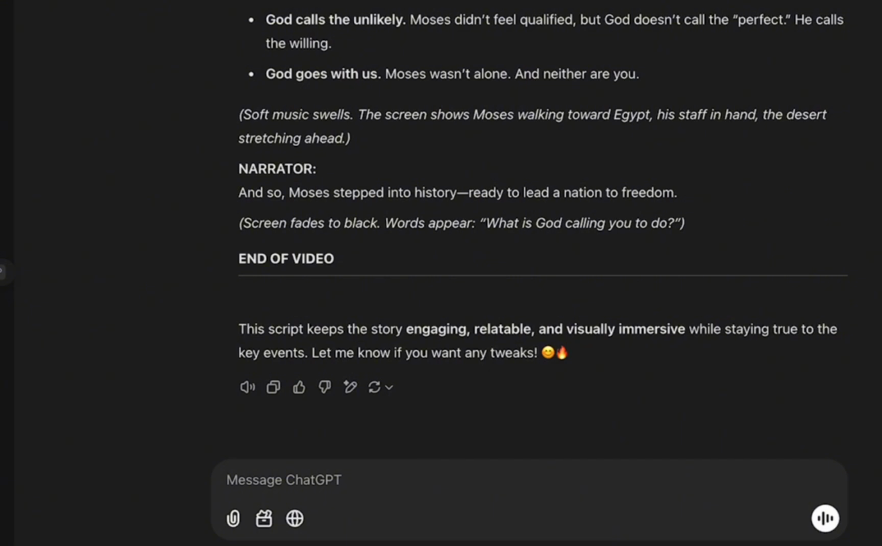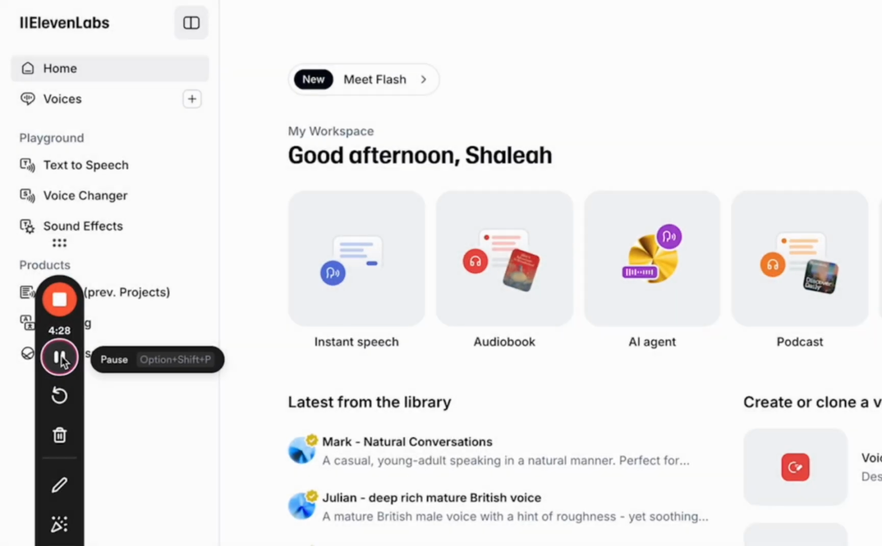Once you have your script, make sure to read through it and make sure it's accurate because sometimes ChatGPT can make mistakes. So once you have your script and it's proofread and ready to go, then you're going to head over to 11 Labs. 11 Labs is an AI voice generator, so we're going to use this tool to generate a voiceover for our video.